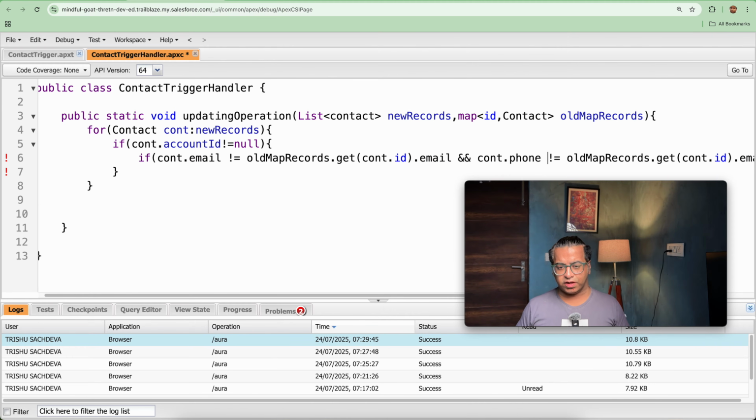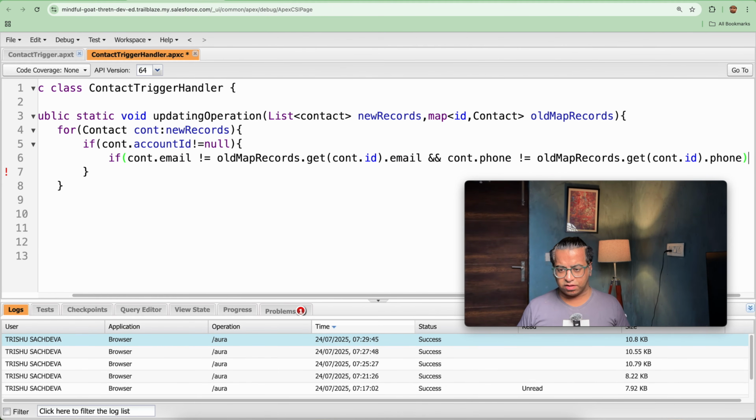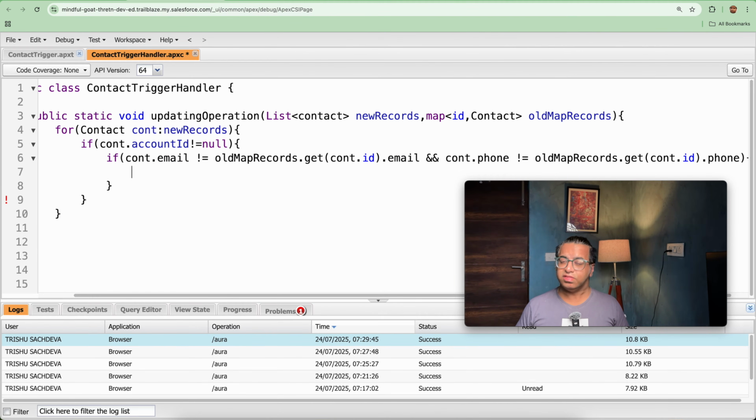So I will be adding phone here as well as phone here at the end. So let's remove this, phone. If this is not matching, then only we will proceed with the trigger.